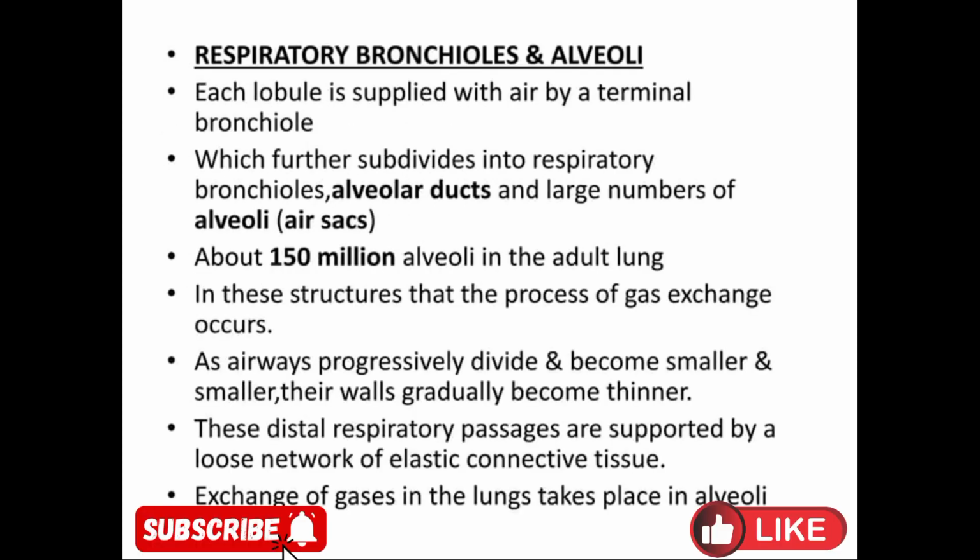Each lobule is supplied with air by terminal bronchioles, which further subdivide into respiratory bronchioles, alveolar ducts, and a large number of alveoli. Approximately 150 million alveoli are present in the adult lungs, where actual gaseous exchange takes place. Oxygen enters into the blood, and carbon dioxide leaves the blood and enters into the alveoli.